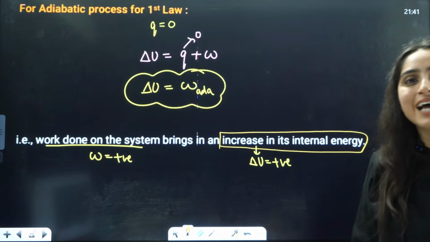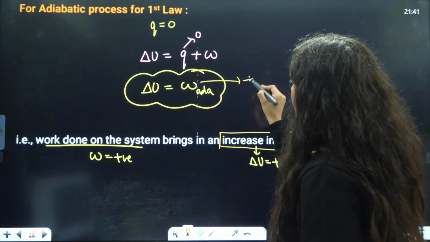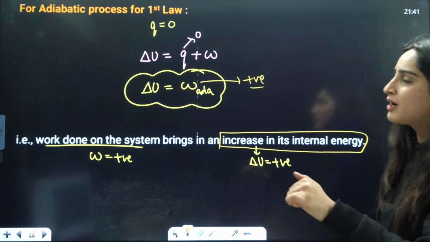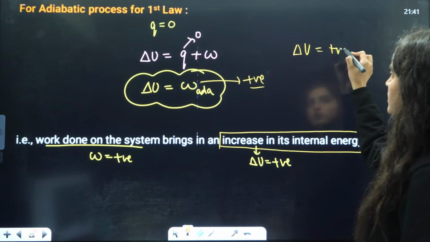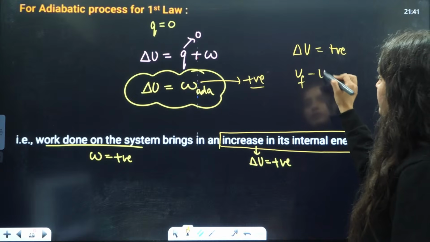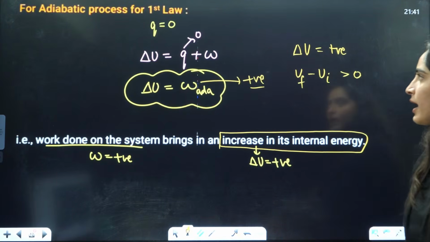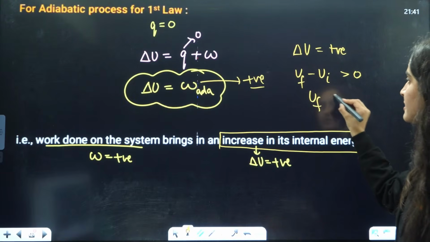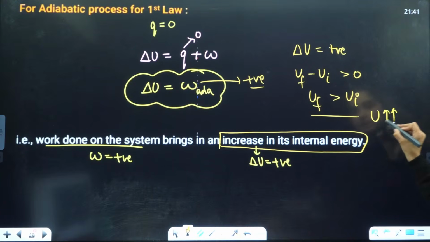What do you mean by that, ma'am? Work done on the system means W is going to be positive. If work done is positive, that means delta U is positive. Delta U is positive means U final minus U initial is greater than 0. That means U final is greater than U initial, so internal energy increases.